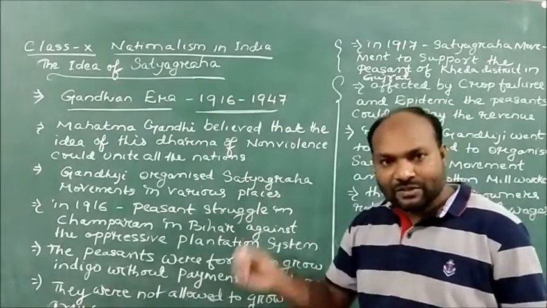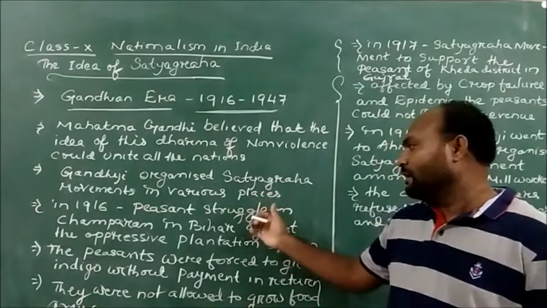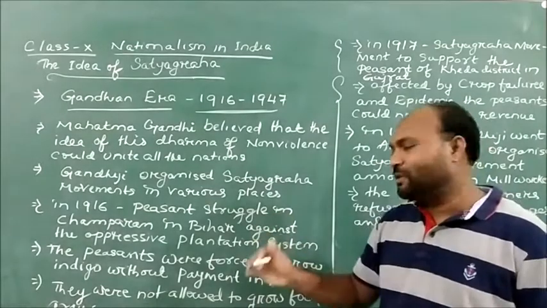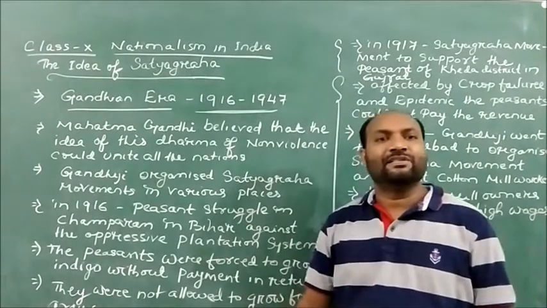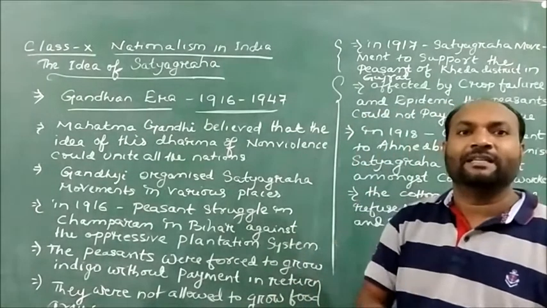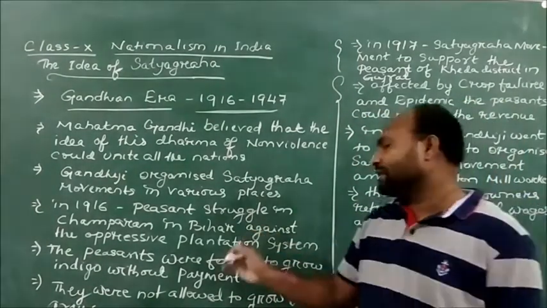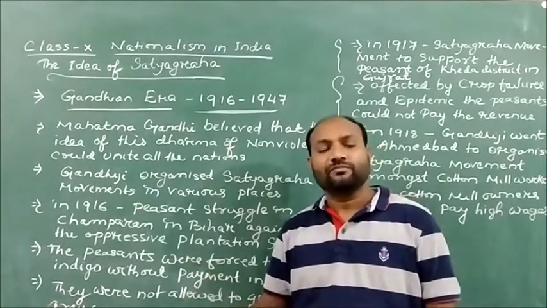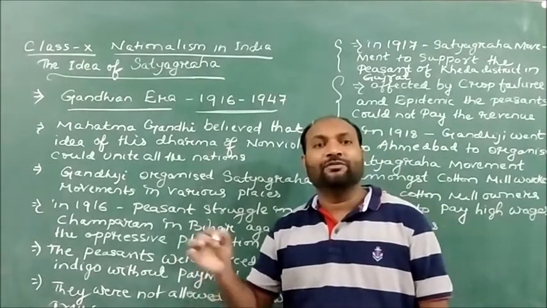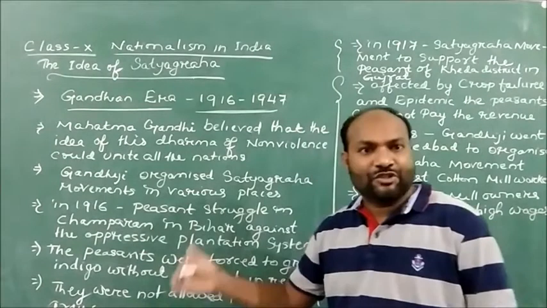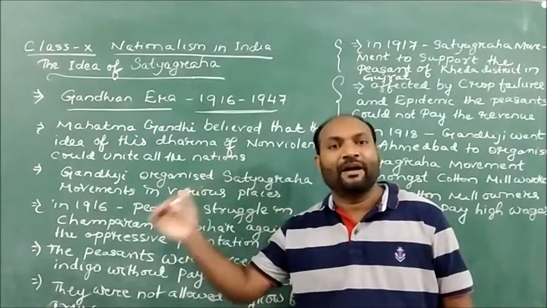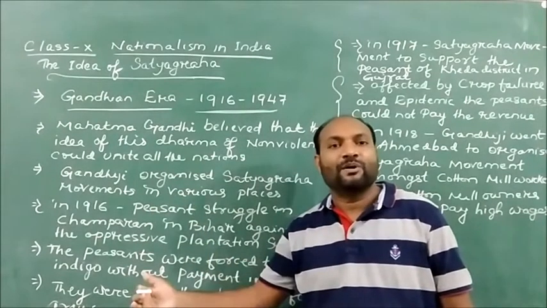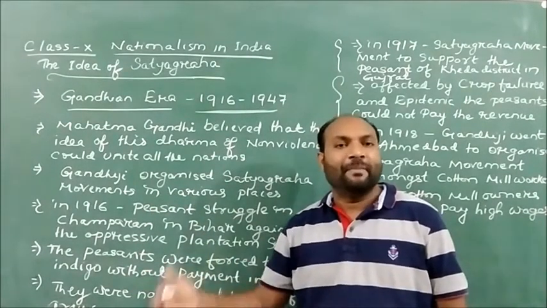He understood that the peasants were forcefully made to grow indigo without being paid, and they were not at all allowed to grow any food grains. This is the struggle, this is the injustice faced by the people of Champaran in Bihar.